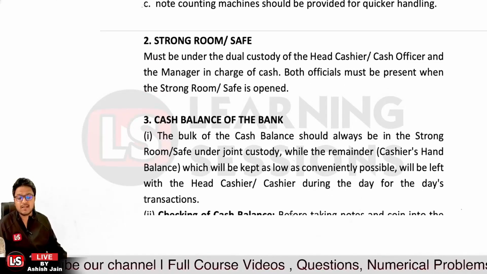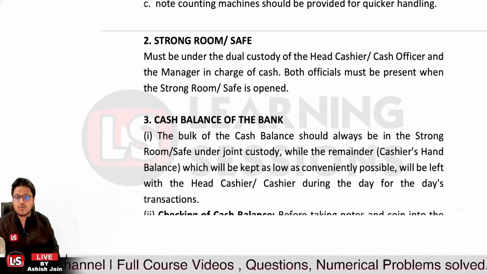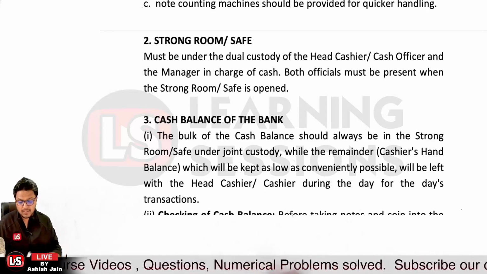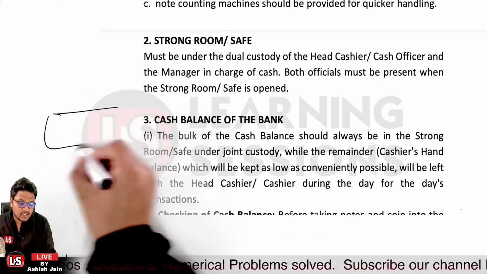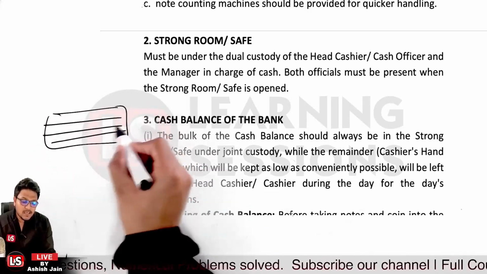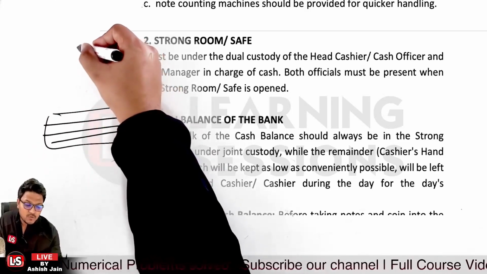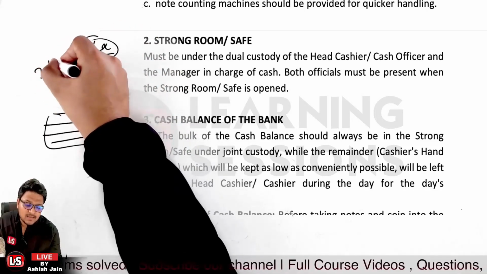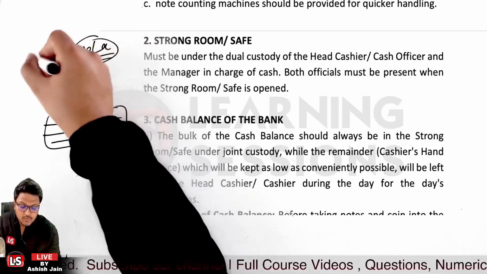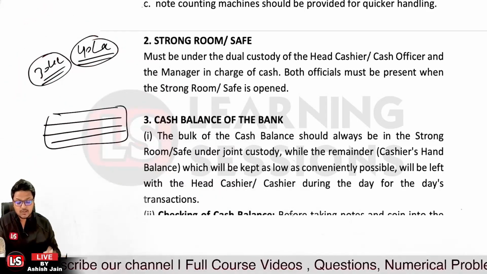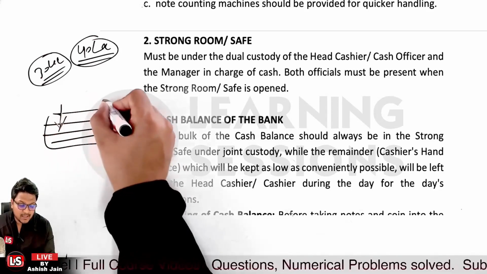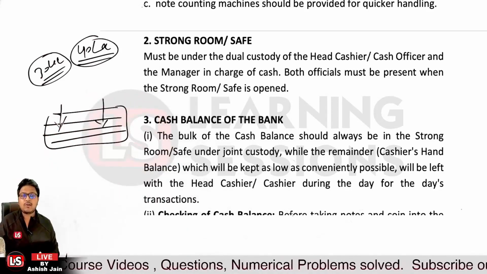The bulk of the cash balance must always be in the strong room or the safe under joint custody, while the remainder is kept for day-to-day transaction purposes. Let's take the case that the branch balance was rupees 40 lakh. In that particular case, let's say 30 lakh is maintained in the strong room or safe under joint custody, and the rest of the balance is maintained with the head cashier and the cashier for day-to-day transaction purposes.